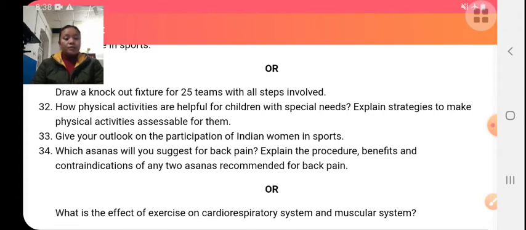Increase in aerobic and anaerobic endurance, proper shape to the body. If we do exercise, there will be a proper shape to the body. Our personality will be improved. Removal of excess fat from our body. Fast recovery from injury.